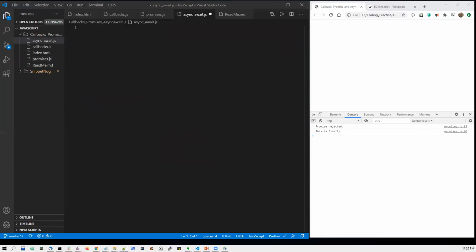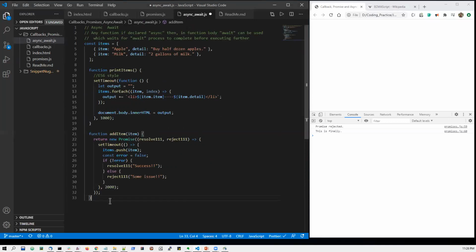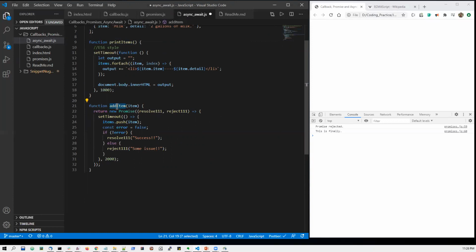In async await, let me copy my code here to save some of our time. Here again I have this items array. I am printing the items with a delay of 1 second, and adding some items with a delay of 2 seconds. I'm using a promise here. Please remember that async await is only available in JavaScript after ES6. Async await always uses the promise object, so it is dependent on promises.